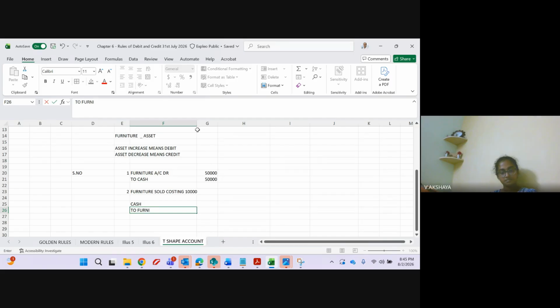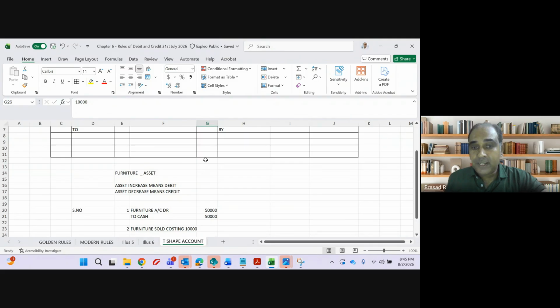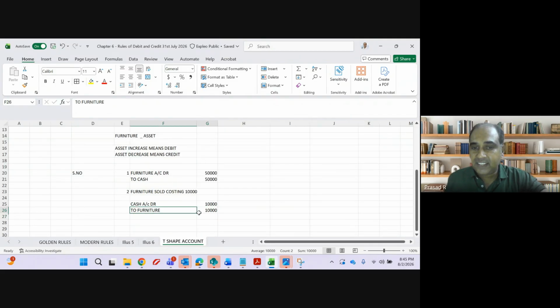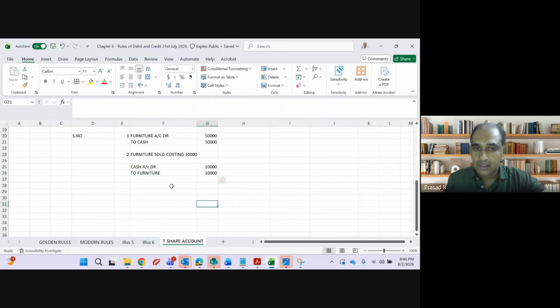Decrease. The entry is cash account debit to furniture account, 10,000. Now, in the furniture account, should it come on the credit side or debit side? My furniture is decreasing, so it is the credit side.